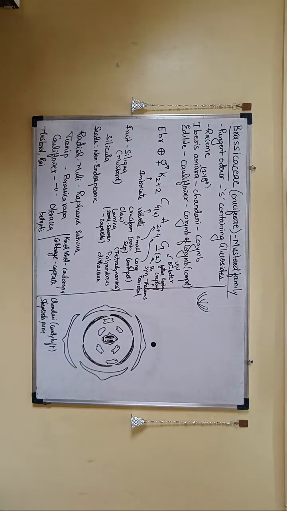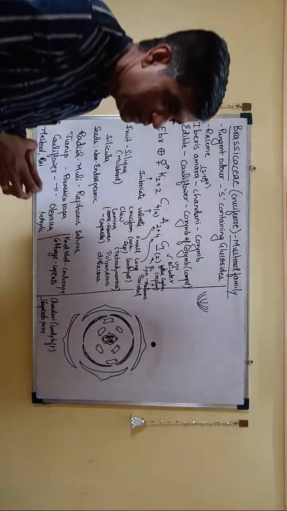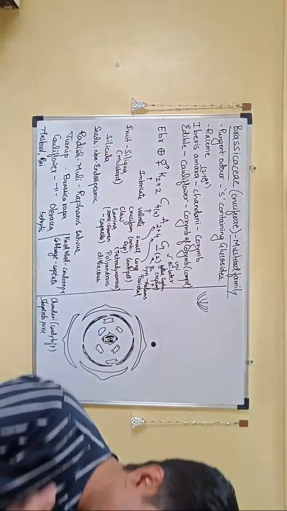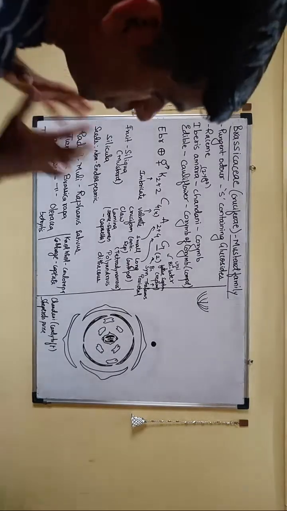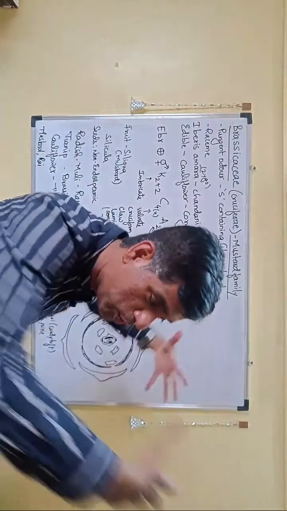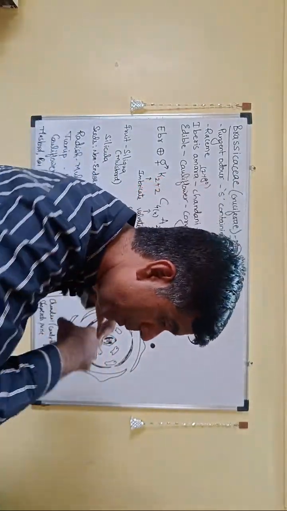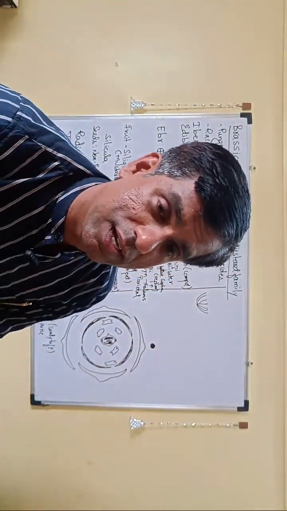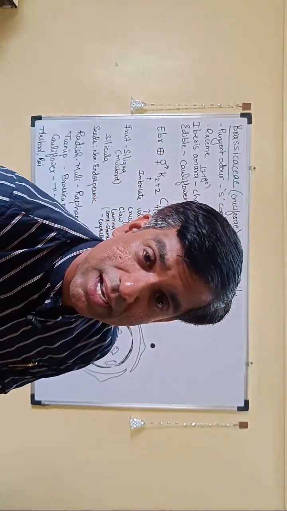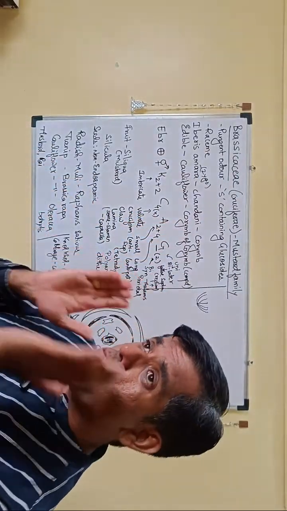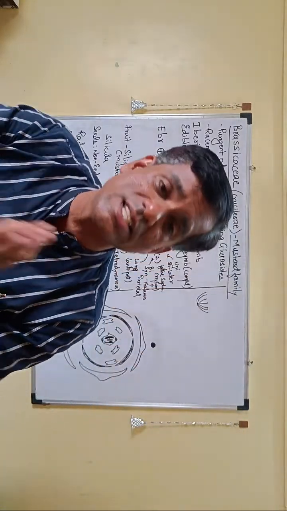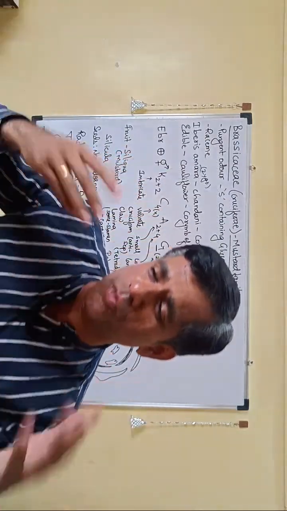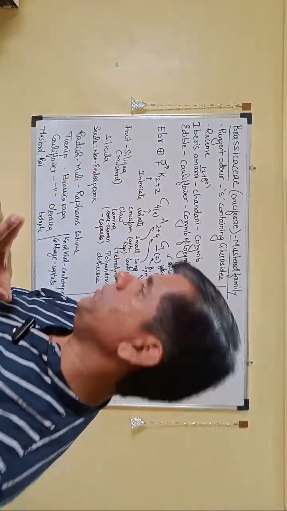An uncontrolled division of cells is called cancer, and we know that it could be of 2 types. If it is covered by a capsule, it is benign cancer. If it is not covered, it is malignant cancer, right? When it is spreading to other parts, it is metastasis. So malignant cancer is actually spreading to other parts, and that phenomenon is called metastasis, right? Remember, normal cells show the phenomenon of contact inhibition, whereas cancer cells do not show contact inhibition, and therefore they are multiplying uncontrollably, right?